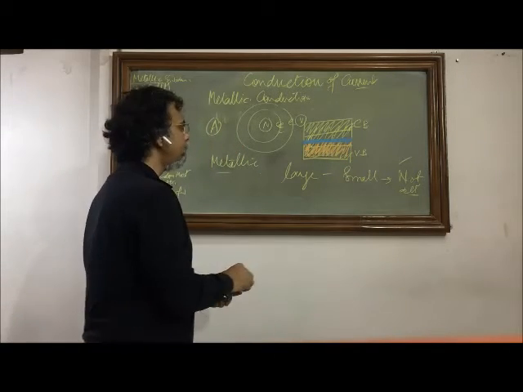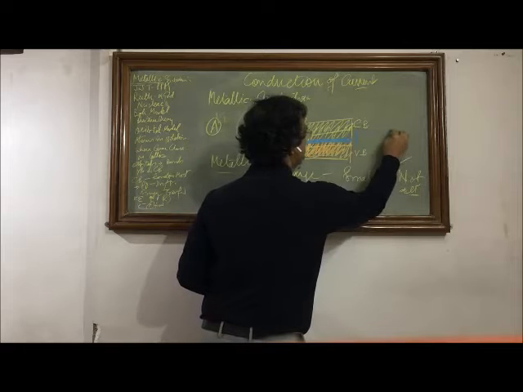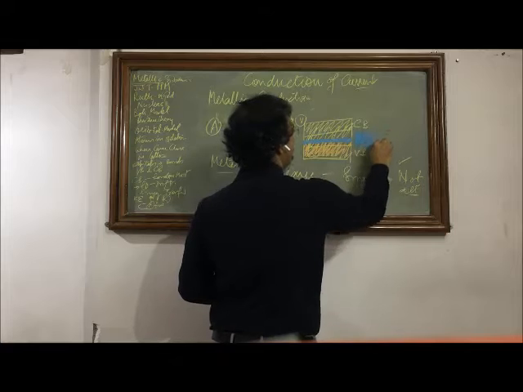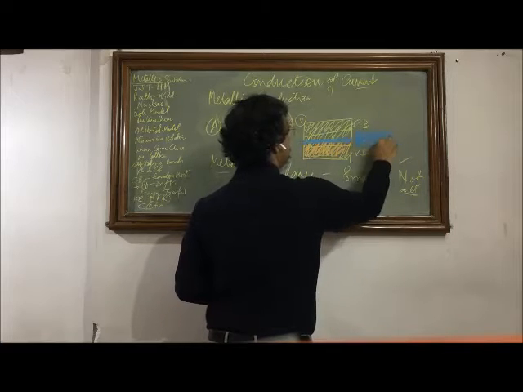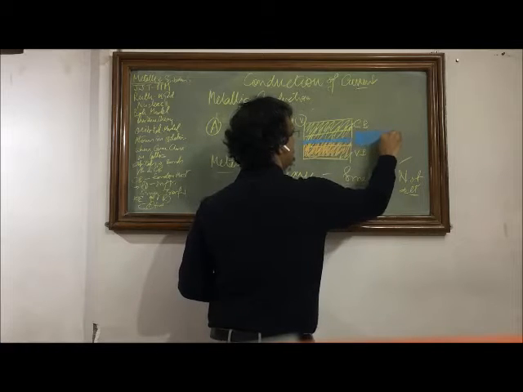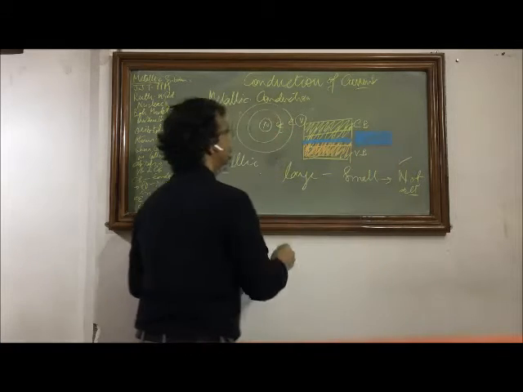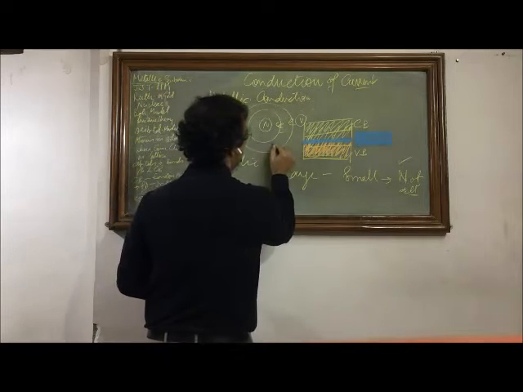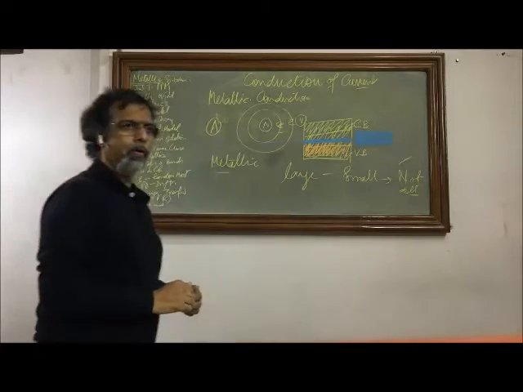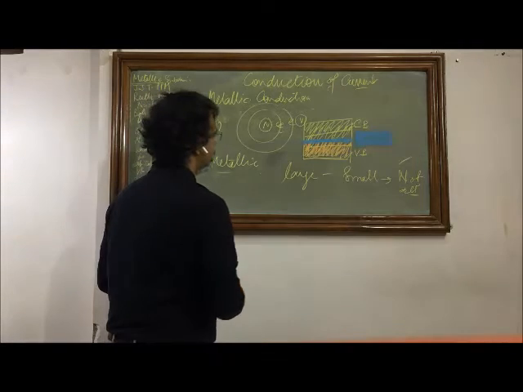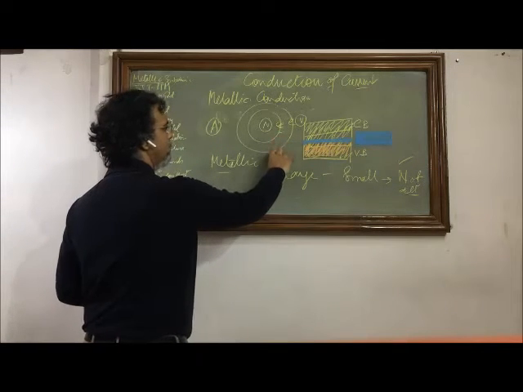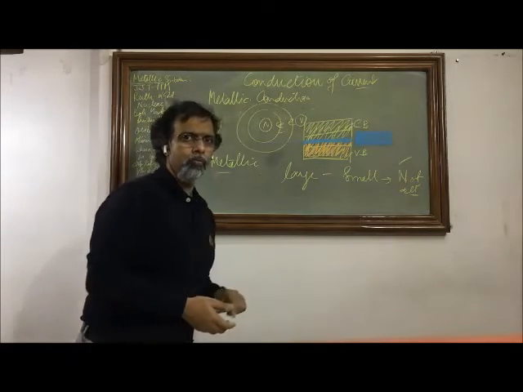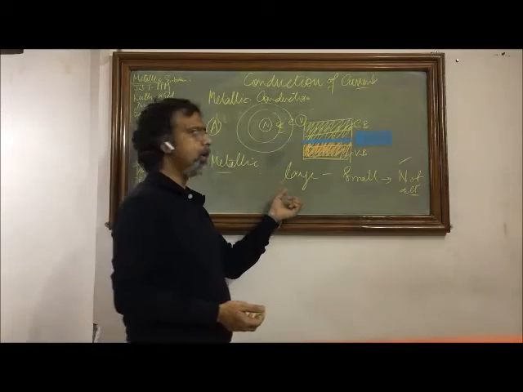In case of an insulator, this forbidden gap is going to be very, very large. So if we have the comparative thickness of this forbidden gap, I would say that this is the situation of an insulator, which means no current is possible at all at any temperature. In the semiconductor, it is possible at room temperature, and there will be a very, very thin band or no band in case of metals or conductors. So for conductors there is no forbidden gap. Electrons are easily available in the conduction band. So at 0 degree Kelvin or at room temperature, the metallic wires or the metal will conduct electricity all the time.